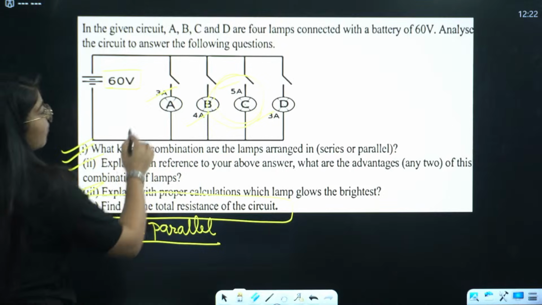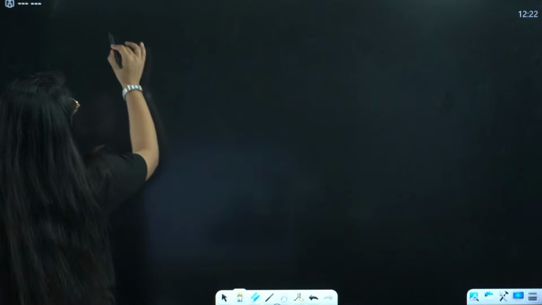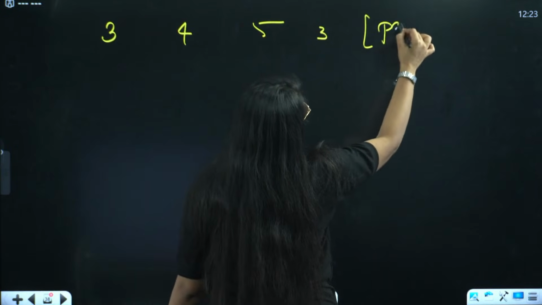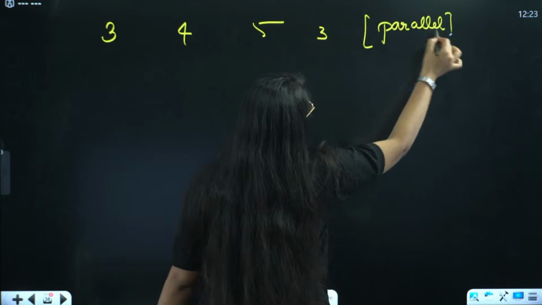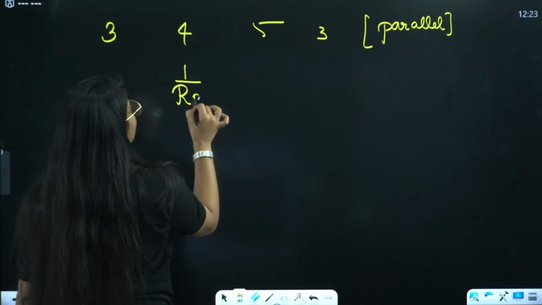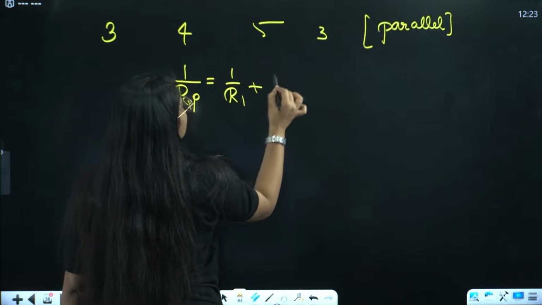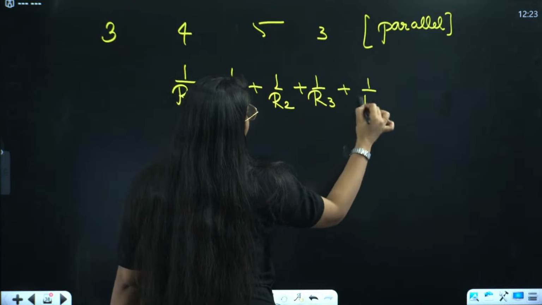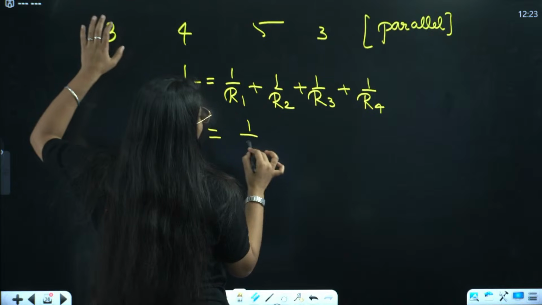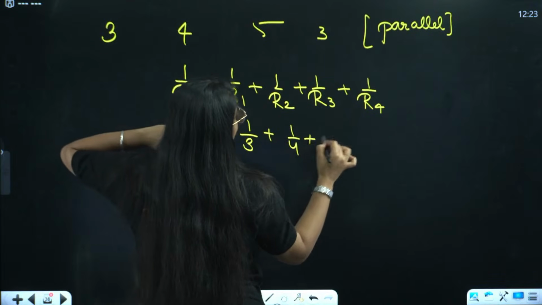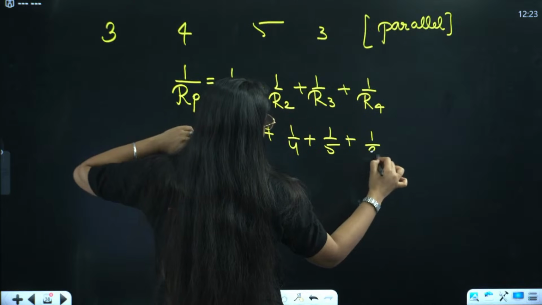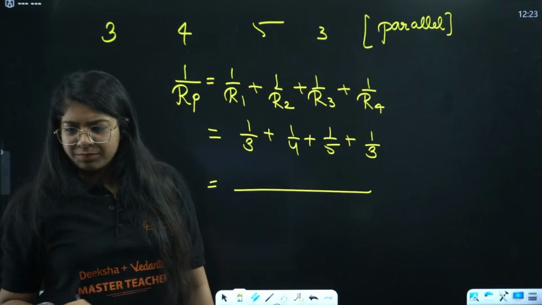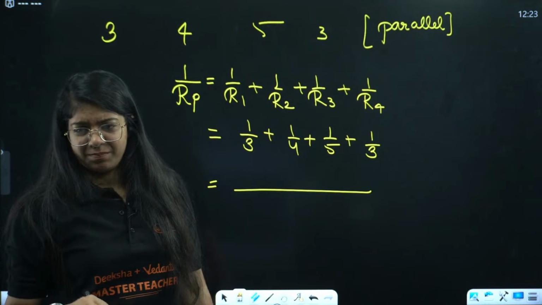Okay, let us see. We have 3, 4, 5, 3. We have 4 resistances. These are in parallel, right? These are in parallel combination. So 1 by Rp will be 1 by R1 plus 1 by R2 plus 1 by R3 plus 1 by R4. Done? So that will be 1 by 3 plus 1 by 4 plus 1 by 5 plus 1 by 3 again. So what will be the LCM of this?